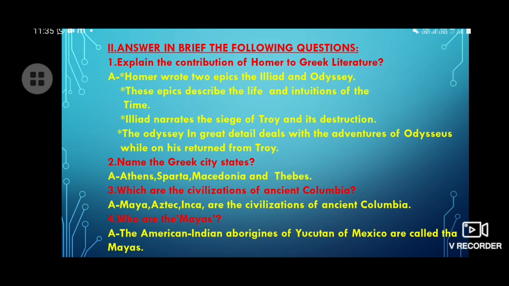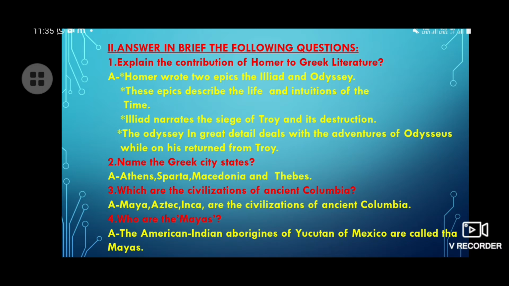Now move on to question 2. Name the Greek city-states. Here the answer is Athens, Sparta, Macedonia and Thebes. Now move on to question number 3.